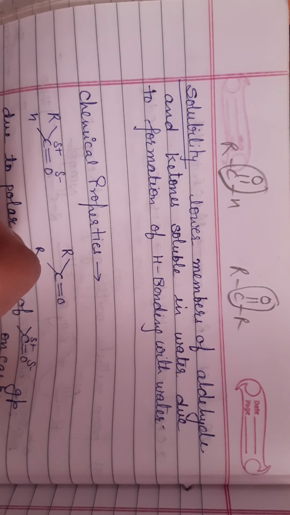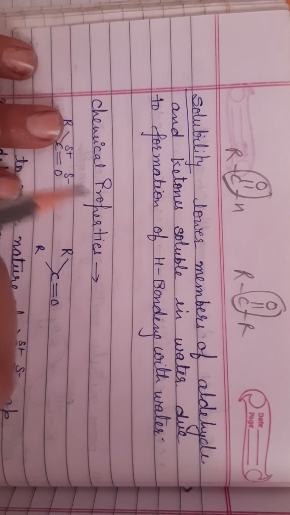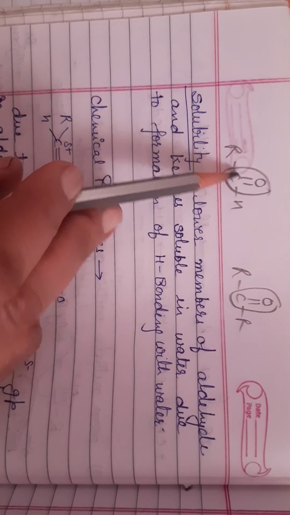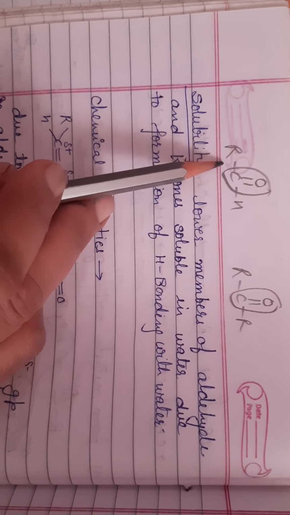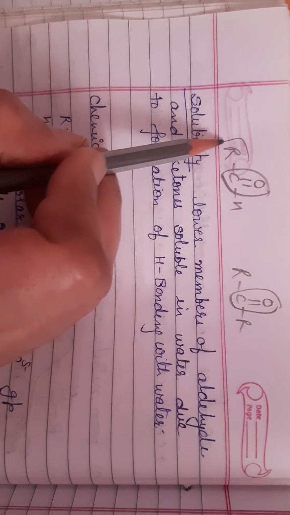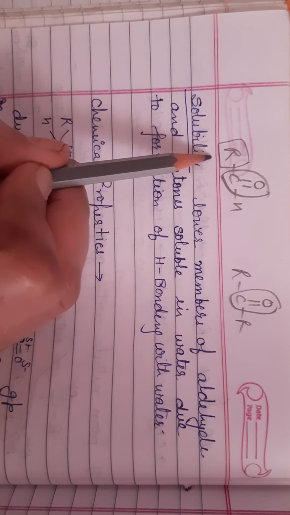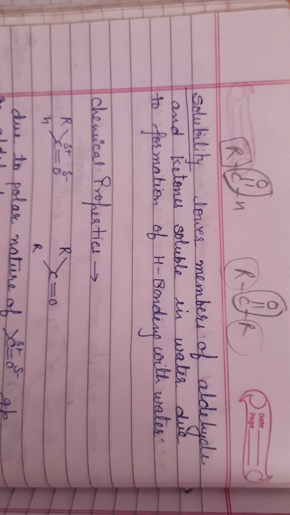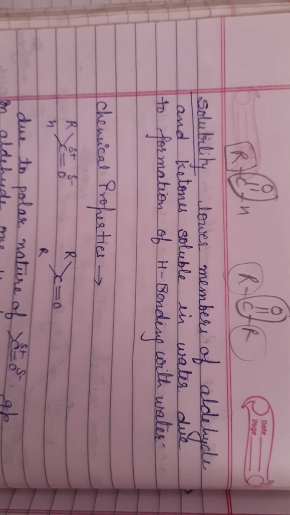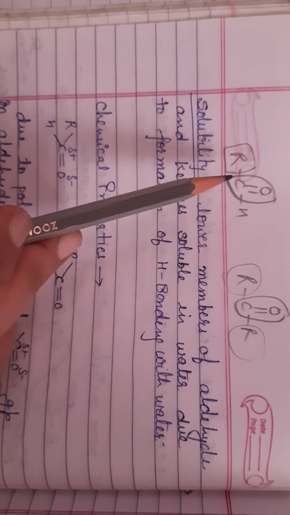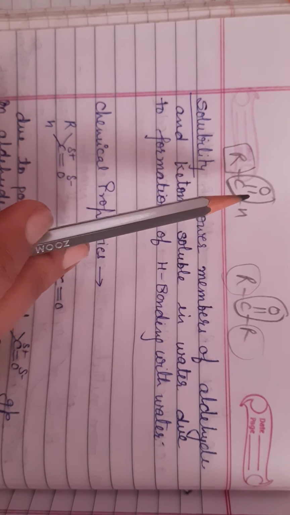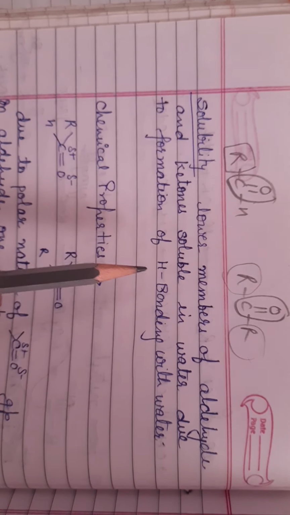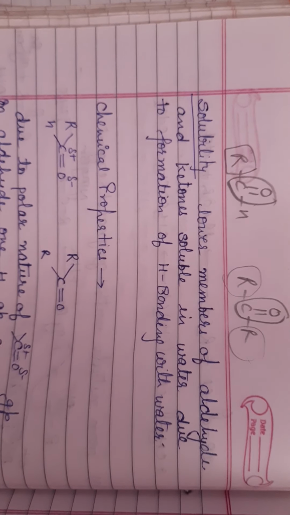Because of the like dissolves like concept, water is a polar solvent, so due to the presence of this polar part they are soluble in water. But as we increase the R group, the non-polar part increases, that's why their tendency to form hydrogen bonding decreases, and so solubility decreases.